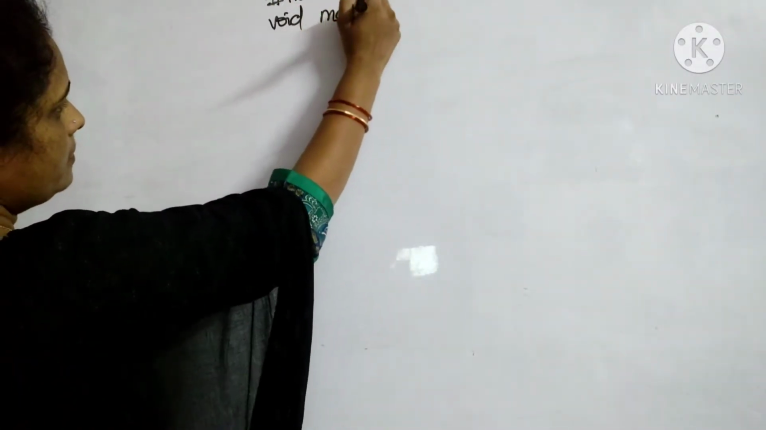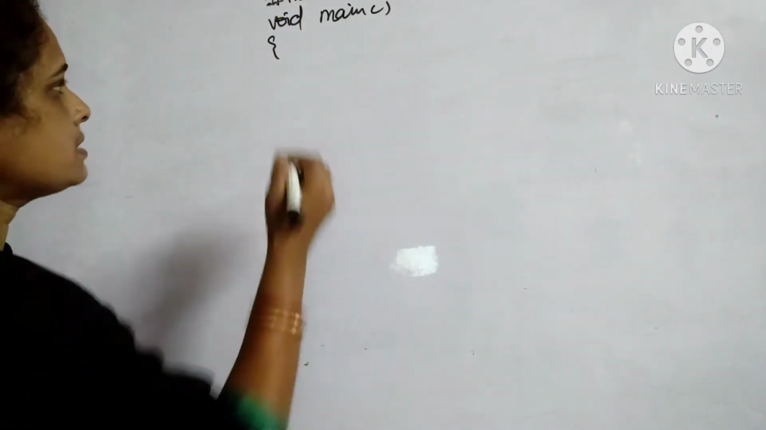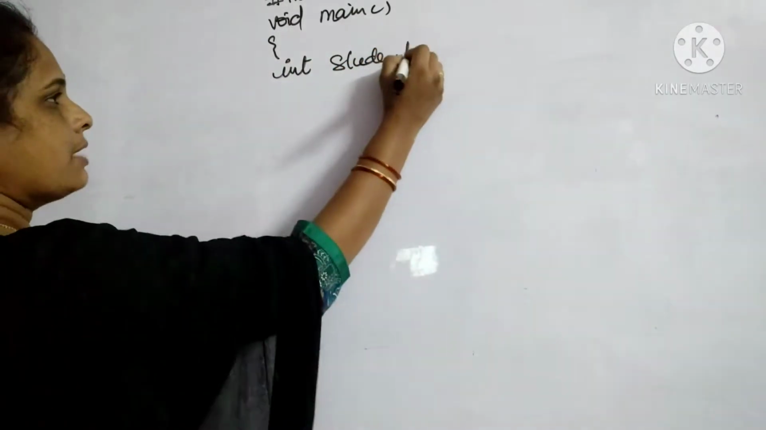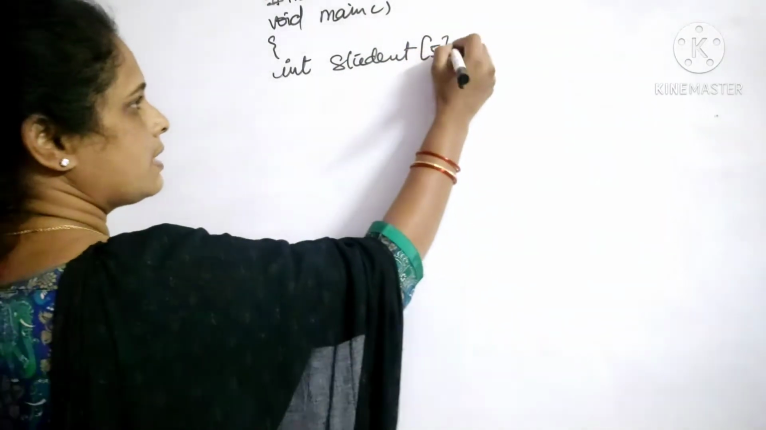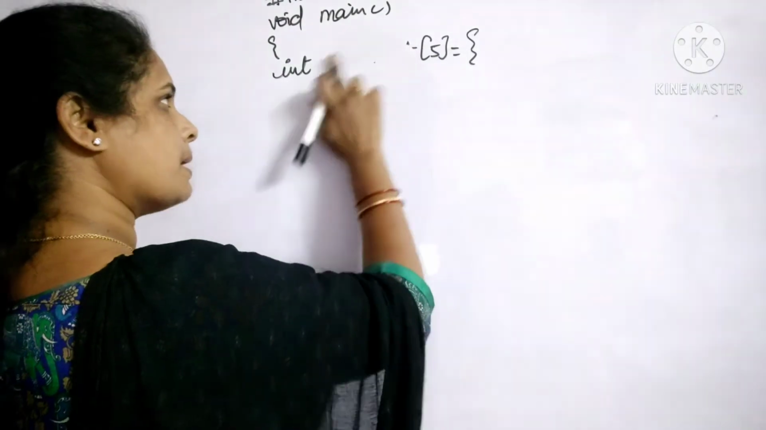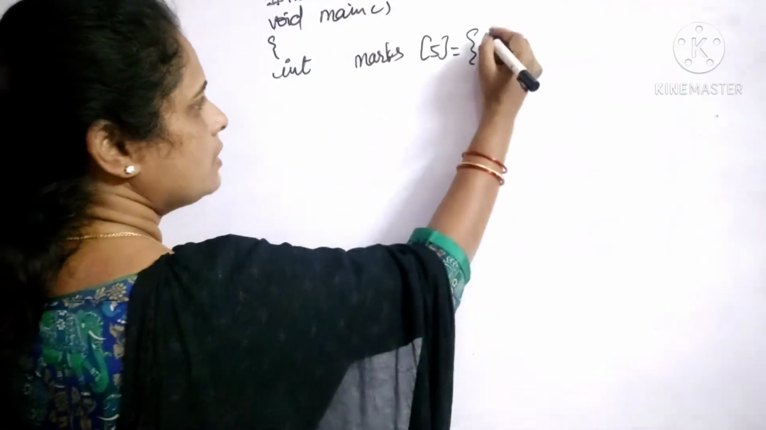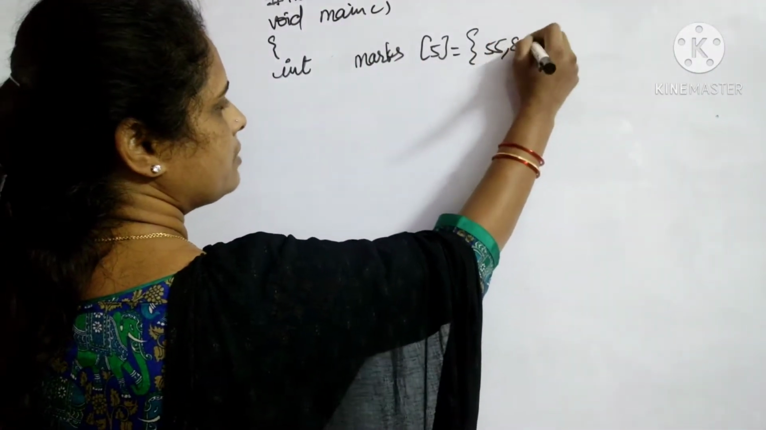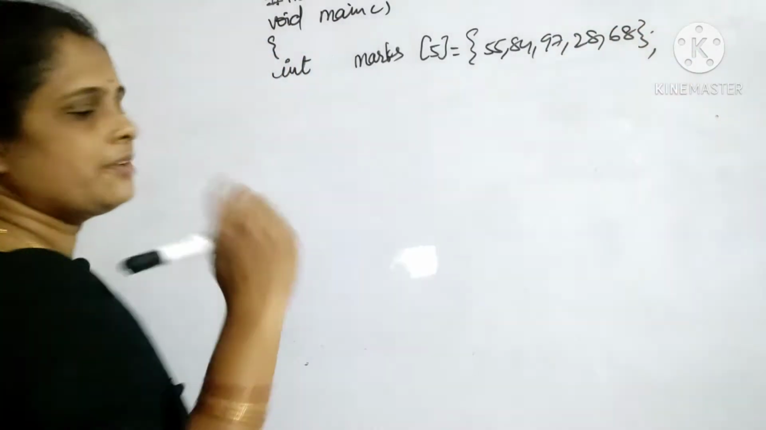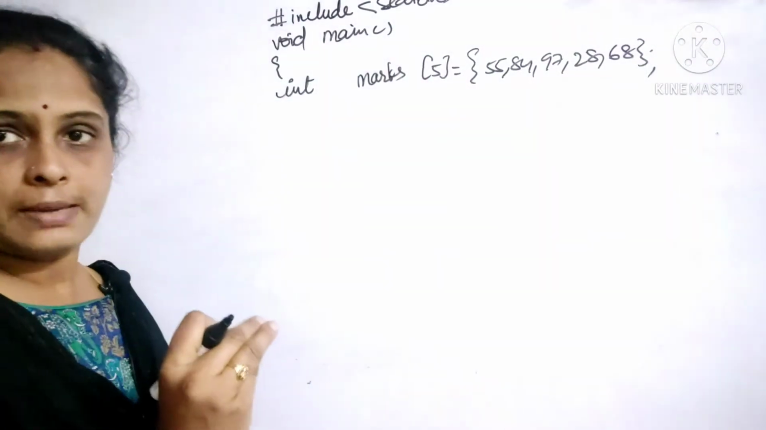Then we have void main. Here, I have different student marks. For example, int student, I have some 5 different students and their marks are something like this. We'll take marks only here as the name, right? Marks of 5 students. Here some 55, 84, 97, 28, 68. I have initialized it directly. Now I wanted to display the same marks, right?